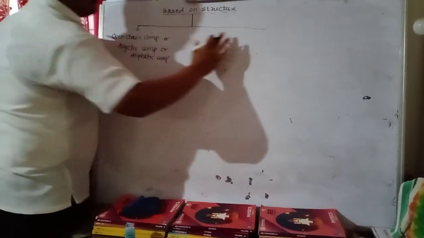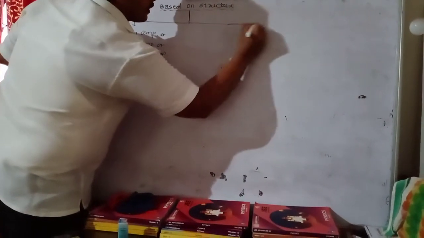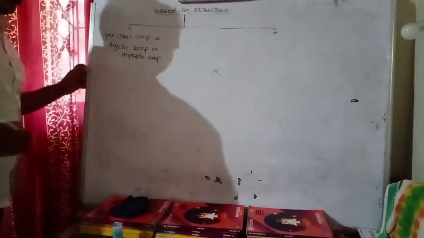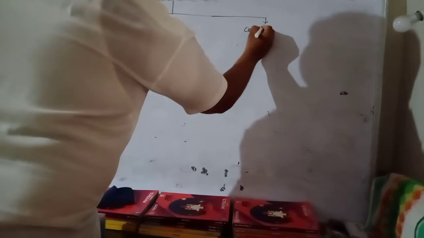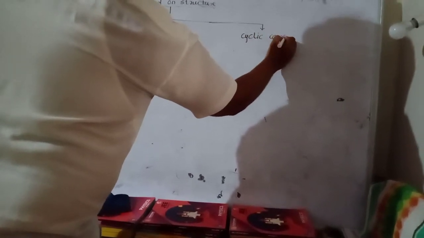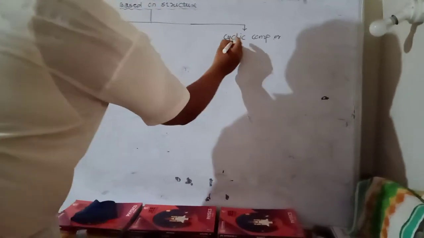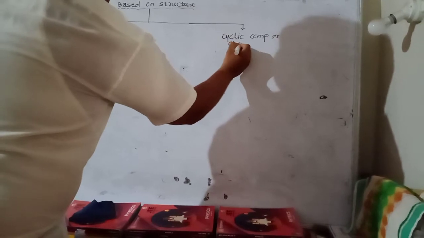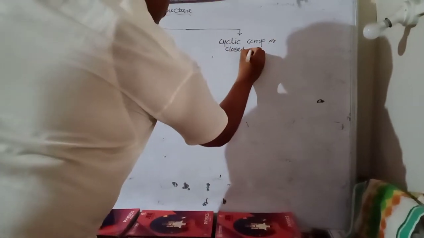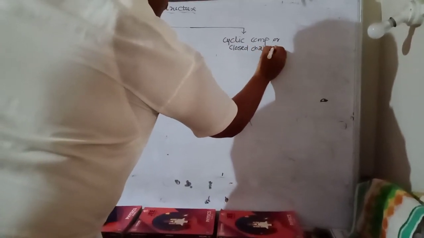Second one is cyclic compounds, or it is also called closed chain compounds, or ring compounds.